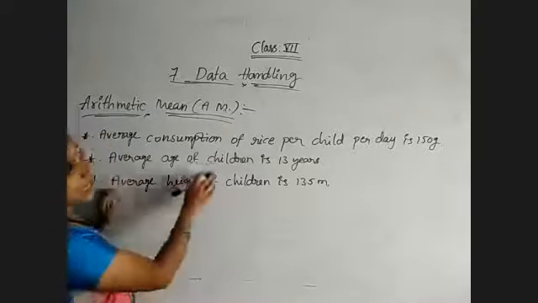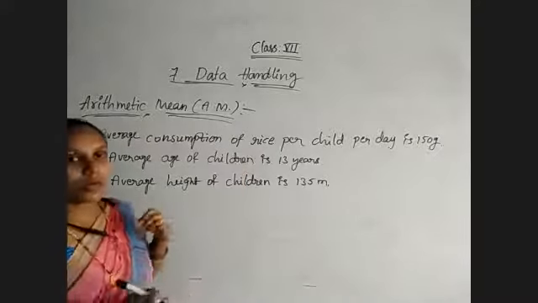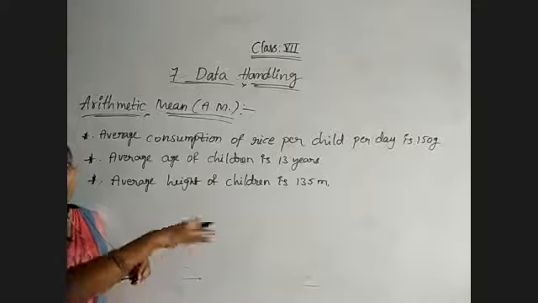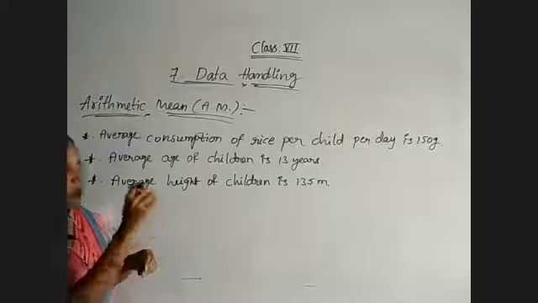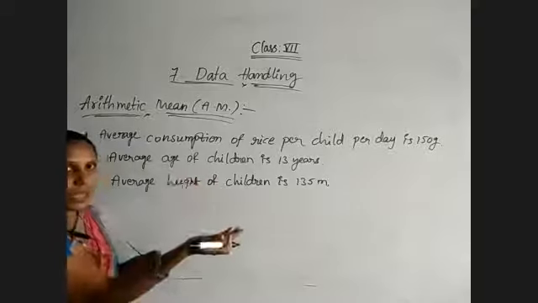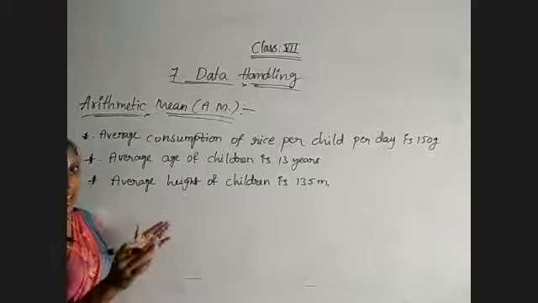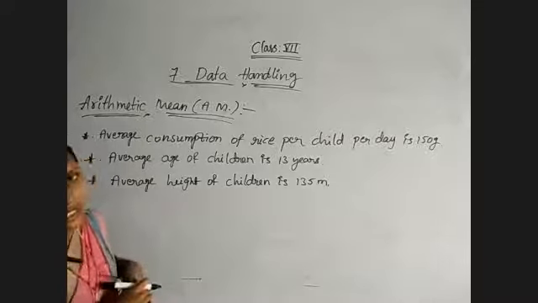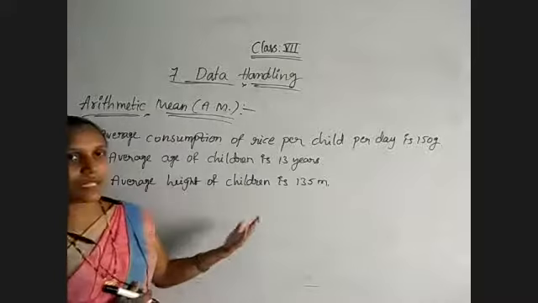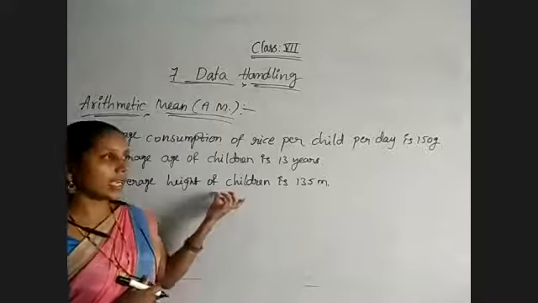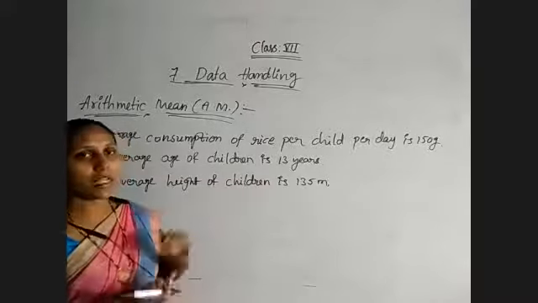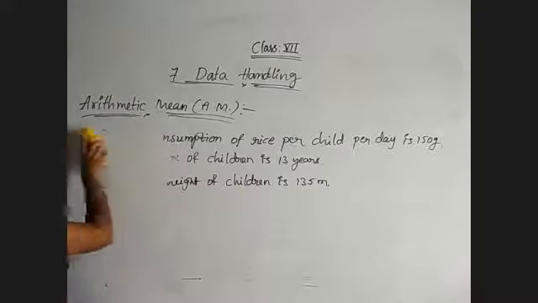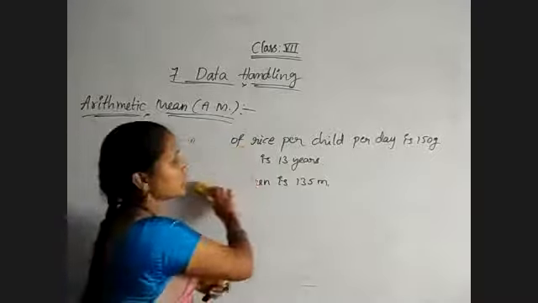Next, the average age of children is 13 years. Whatever children are there, the average age for that particular group, means not exactly 13. More than 13 people are there, lesser than 13 people are there, but the average is 13. Next, the average height of children is 135 centimeters. Some people are more than 135 or lesser than 135, but the average height is 135. We will get the average by taking the formula over the observations. So before that, we will see what is meant by observation.